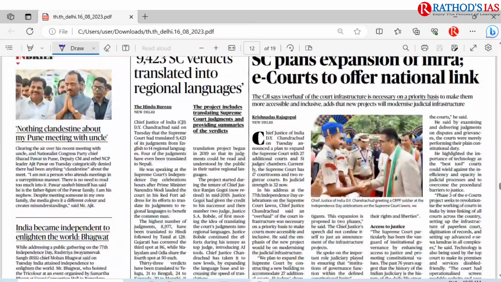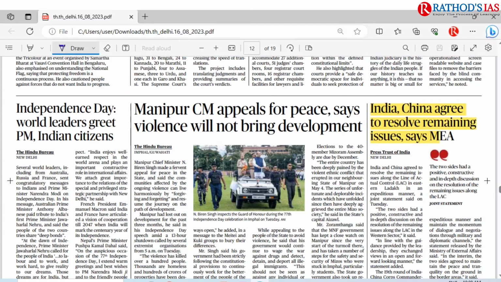And if you move forward, here you can see 'India-China agree to resolve remaining issues, says Ministry of External Affairs.' Whenever commander-level talks happen between India and China, the next day this article is seen, and it is like a boring article. I have been seeing this article since last year. Whenever a meeting happens, the next day you get the news that yes, we are going to resolve this, but the resolution is not complete till now.